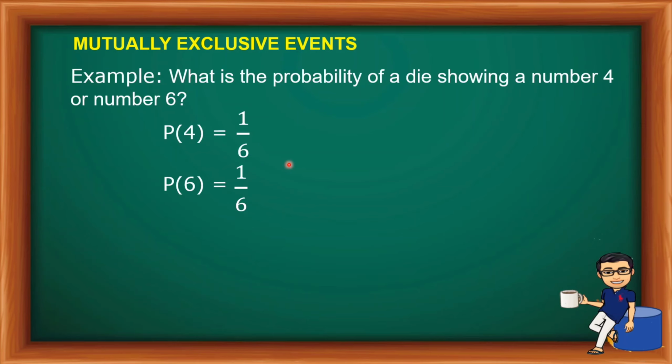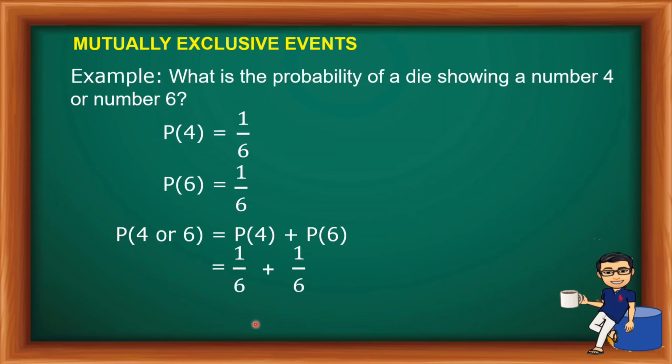Again, 6 yung faces ng die natin. We have 1, 2, 3, 4, 5, 6. 6 yun. So therefore, we have 1/6. So same kanina sa second example, we are going to get the probability of 4 or 6. Ibig sabihin yung probability for union 6 is equal to the probability of 4 plus the probability of 6. So equals, lagay natin yung 1/6 plus probability of 6 is 1/6. Same denominator, kaya 1 plus 1, that will be 2/6. Pero pwedeng i-lowest term, kaya 1/3 yung probability niya.